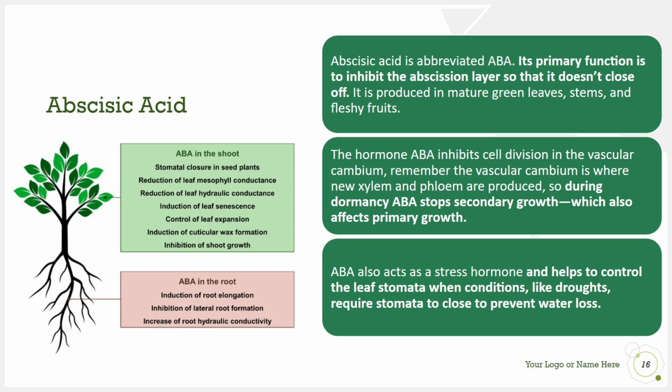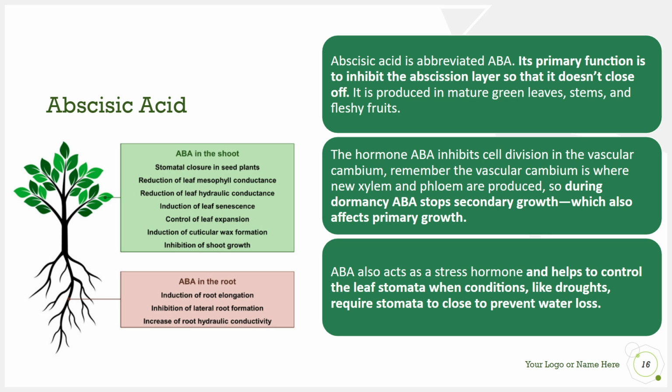We can also look at the abscisic acid group, and ABA or abscisic acid affects the shoot of plants by causing stomatal closure, reduction of leaf mesophyll, reduction of leaf conductance, induction of leaf senescence. It can cause leaves essentially to fall off, control of leaf expansion, cuticle wax formation on leaf surfaces, and inhibition of shoot growth. In the root, it causes root elongation, inhibits lateral root formation, and increases root hydraulic conductivity.